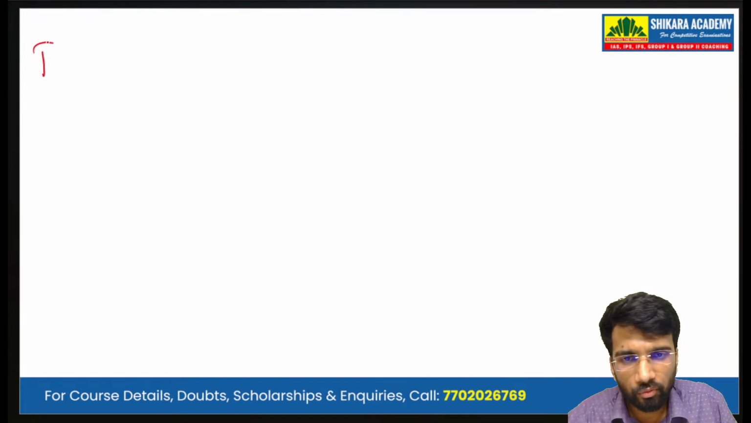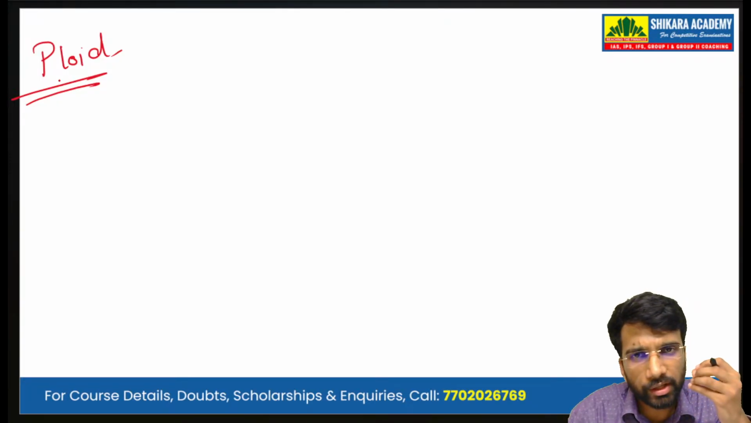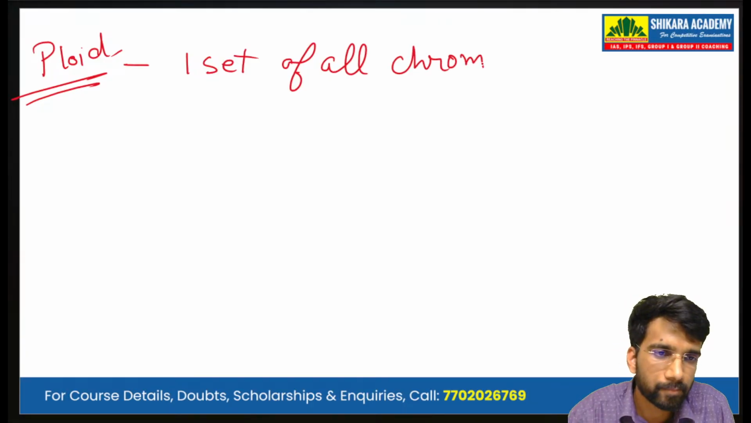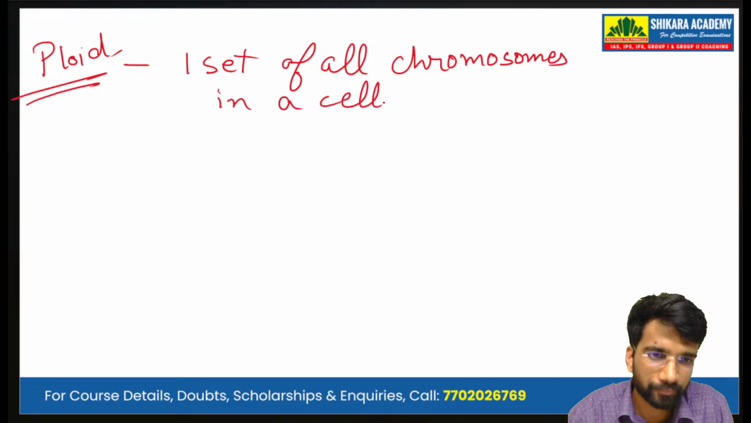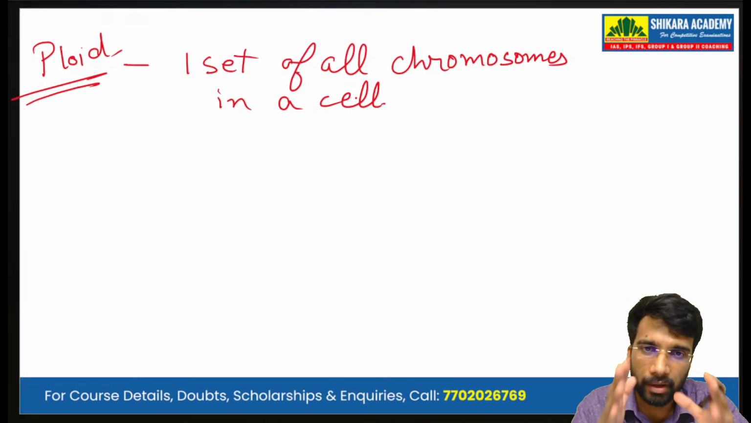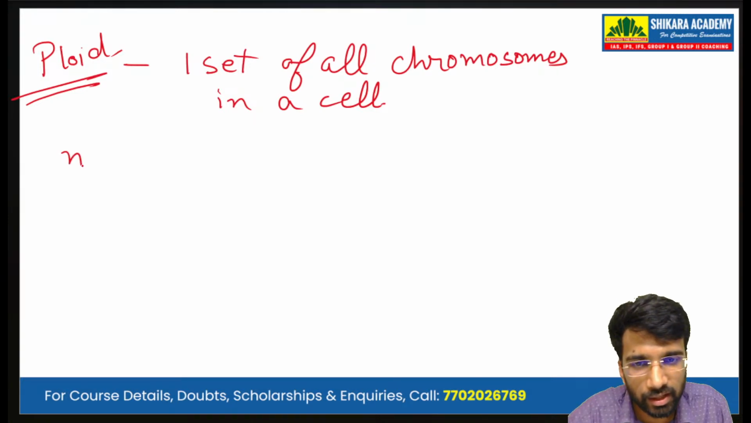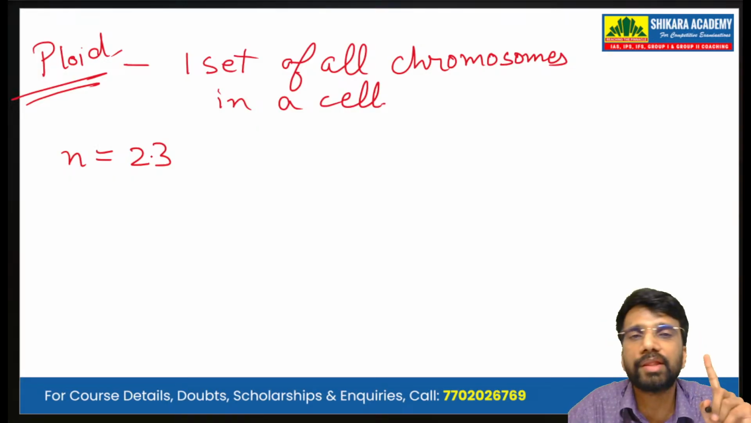Now, we have come across the terms haploid and diploid. So, what is a ploid? A ploid is one set of all the chromosomes in a cell. We have two sets of chromosomes, so we say we have pairs of chromosomes. We have 23 pairs. But when we take a set-wise view, we can say that n in humans is 23, because we are taking only one set.